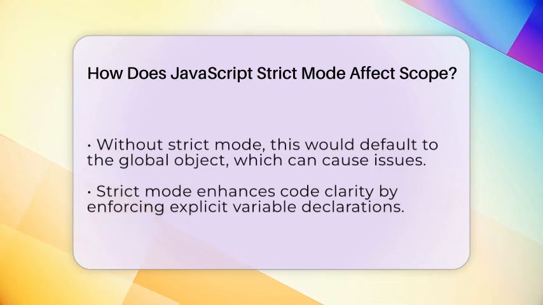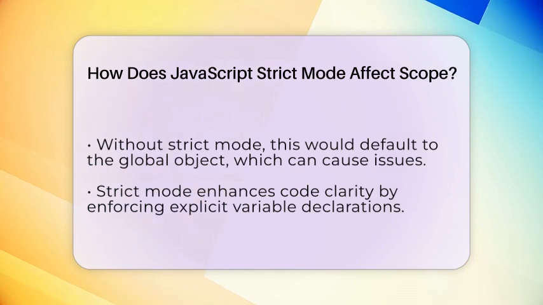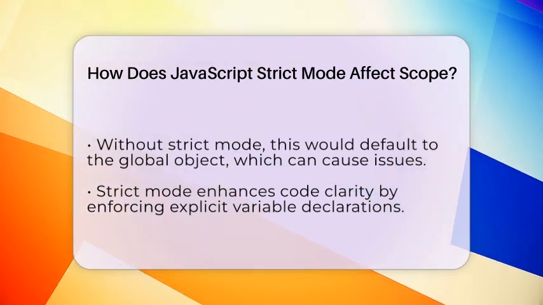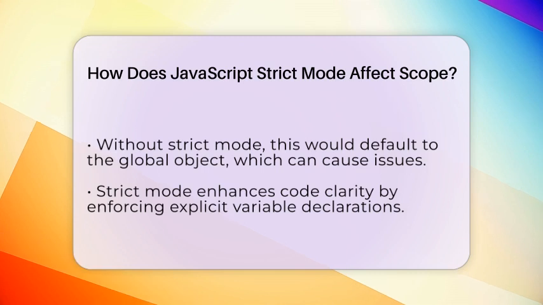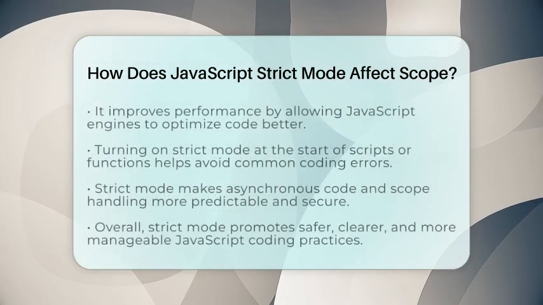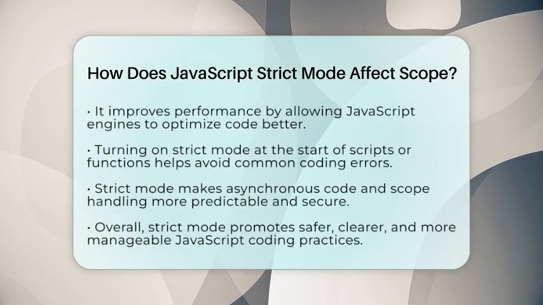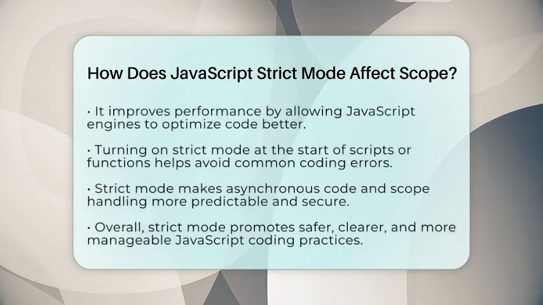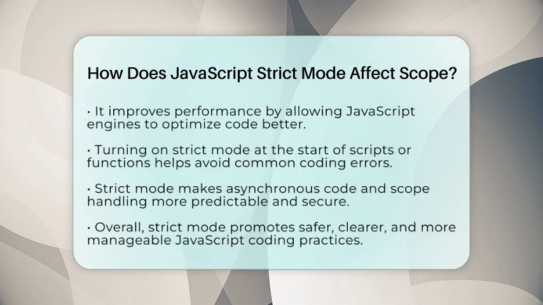Inside functions, strict mode also affects the this keyword. When you call a function without a specific context, in strict mode this becomes undefined. Without strict mode, this would point to the global object. This change prevents accidental modifications to the global scope and encourages safer coding practices.